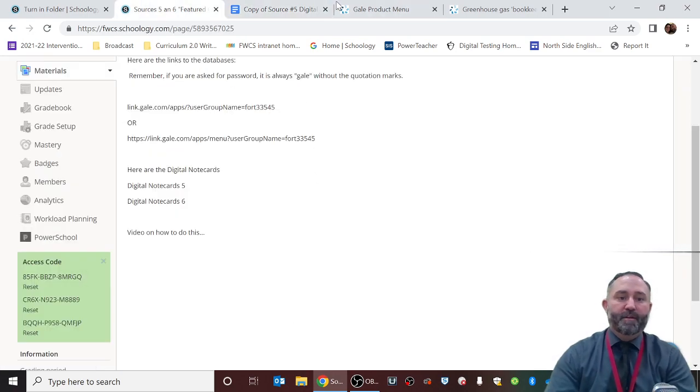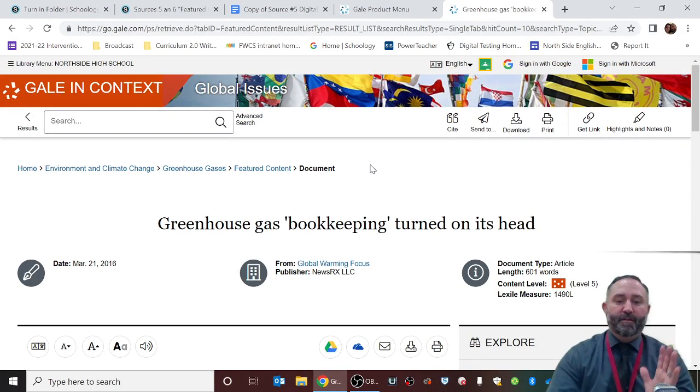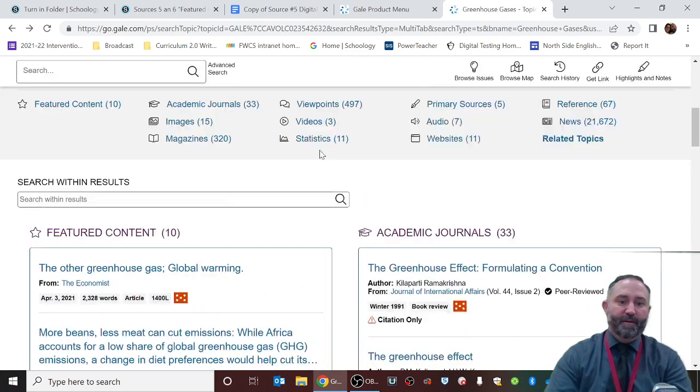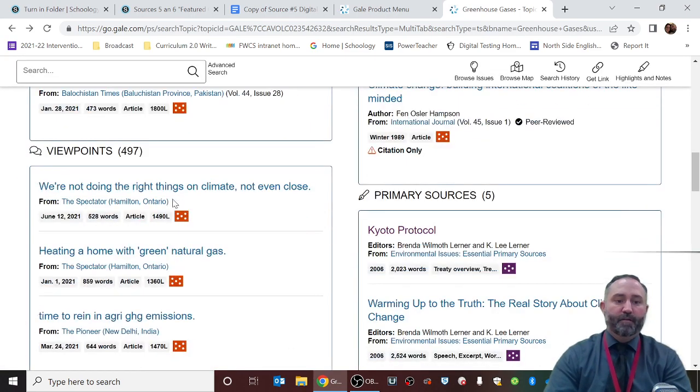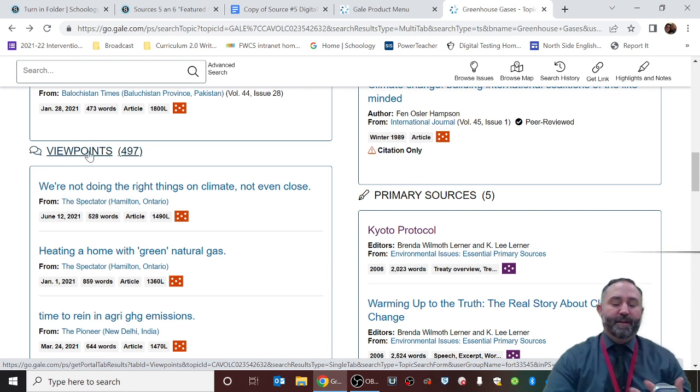So there's also a different category of information that I would like for you to consider. You don't have to do a featured content article if you don't want to, but you have to have a 5th article if you want to do it. Another type of resource, and I've hit the back button twice, besides featured content, is what is called viewpoints. In this database, they have people that have written op-eds or experts that have taken a stance on the issue. They come up with opinions or examples and op-ed pieces in which they explain different parts of this topic or solutions and the like.